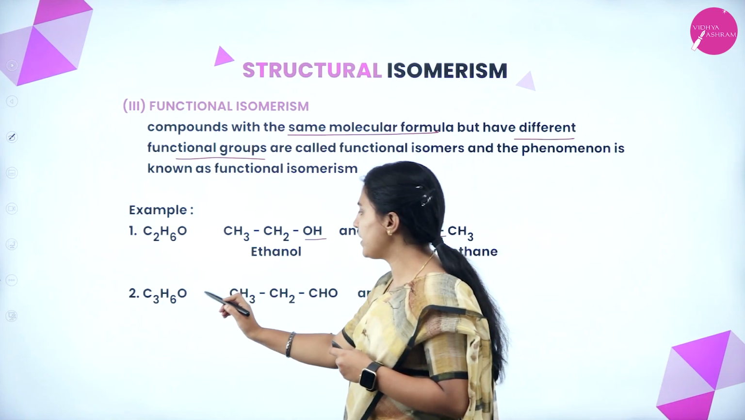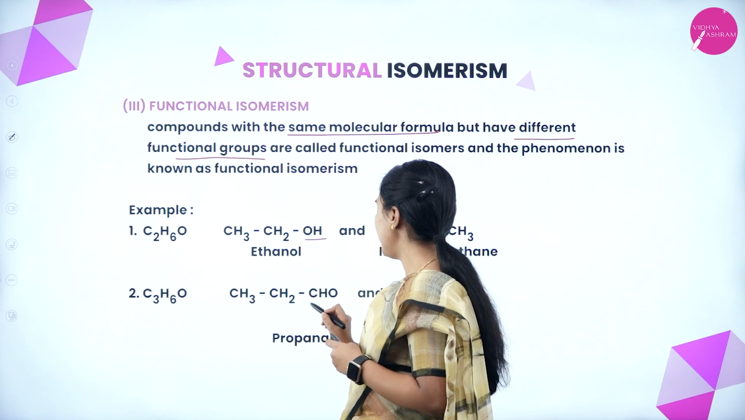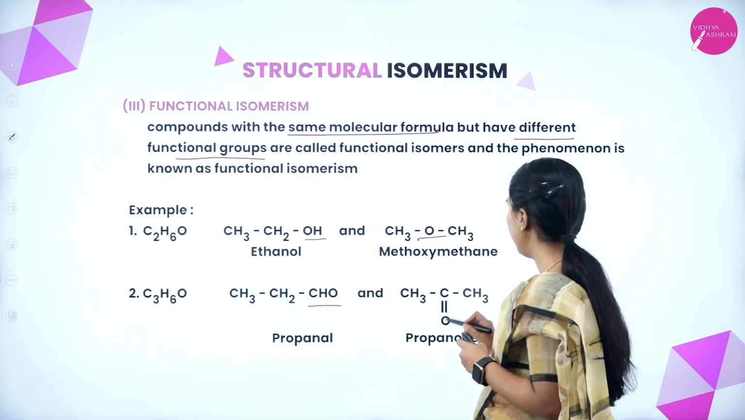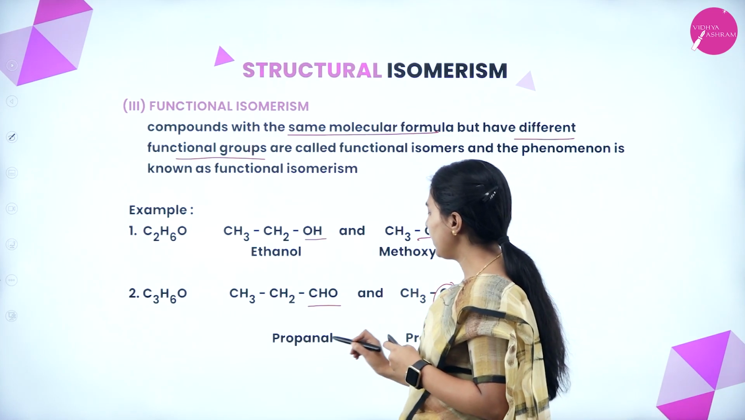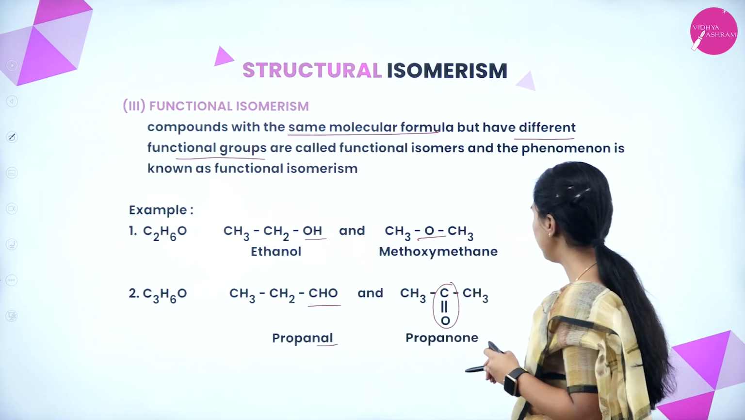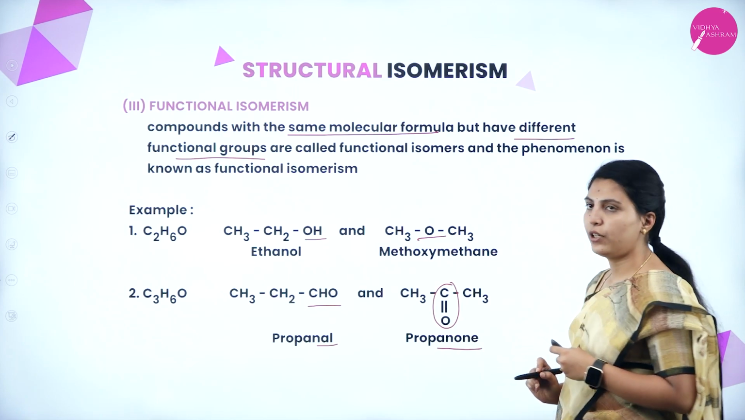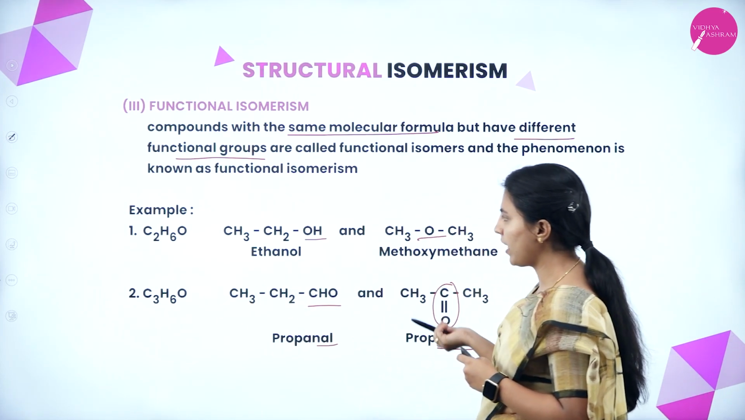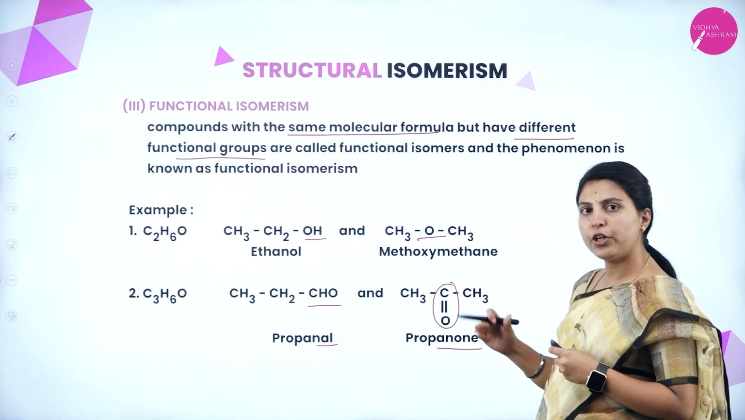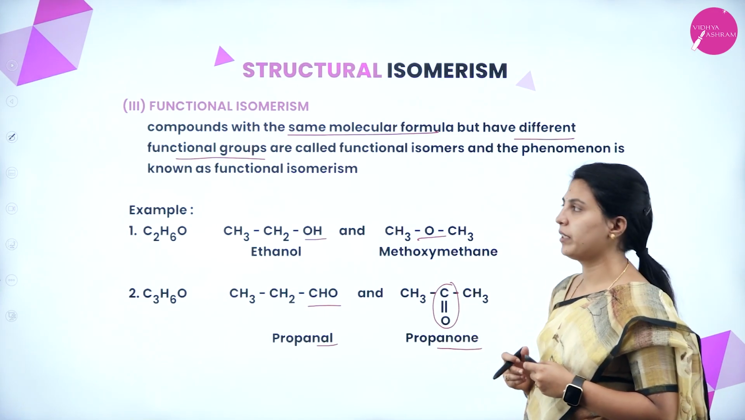Here also C3H6O. See here, this is an aldehyde group, this is a ketone group, right? That's why this will form propanal, and here propanone will form. Here also the molecular formula is the same, but the functional groups are different. That's why the compounds will give different properties.